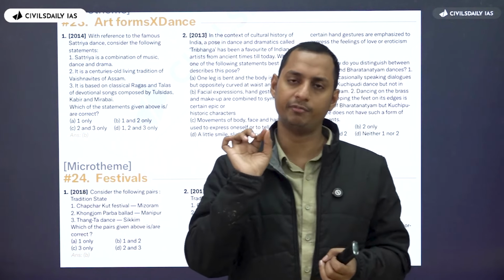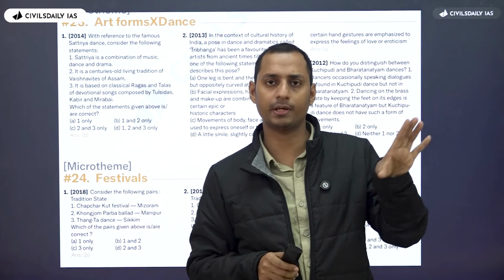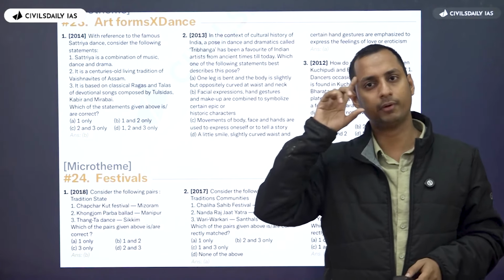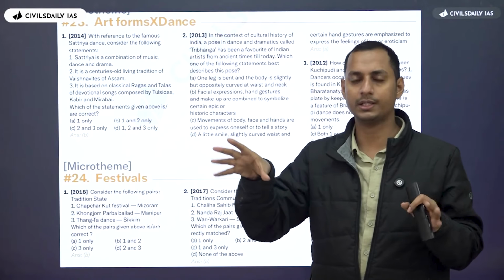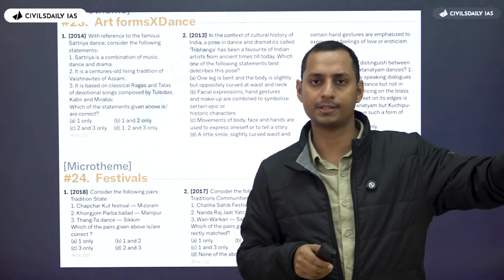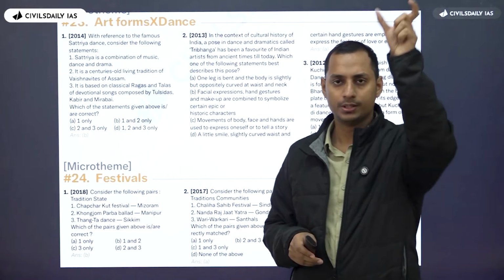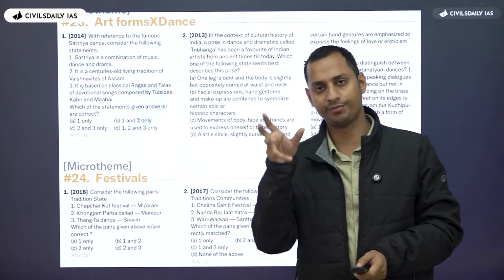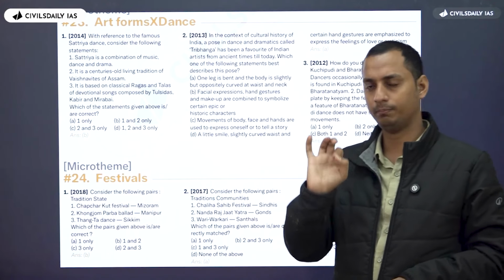If you're finding it very difficult to remember the state they are associated with, you can completely ignore them. But if you're able to remember, let's say Gomar is related to this, Garba is related to this, other dances are related to this particular state, only the state is required. So in the case of folk dances, just the name and the state. In the case of classical dances, you can dive only a bit deeper, because the last question was in 2014.